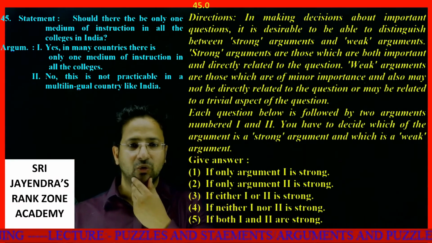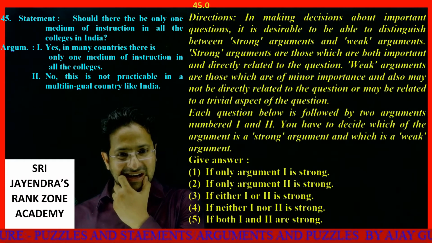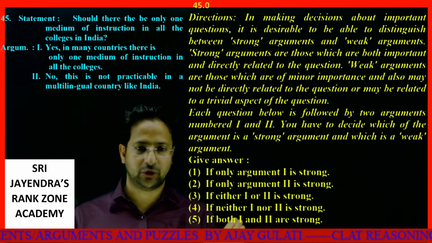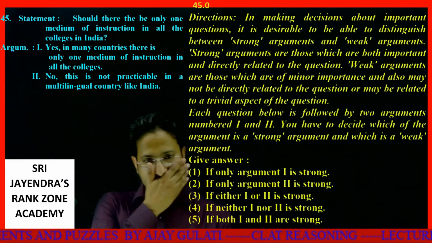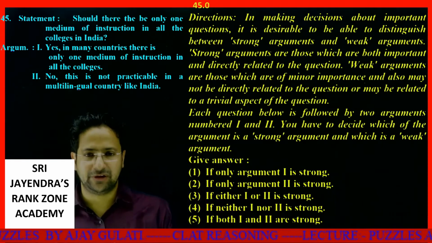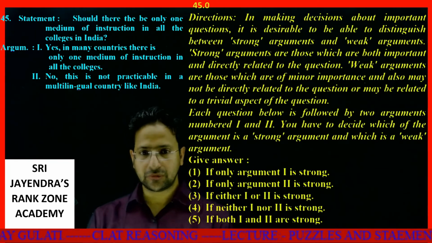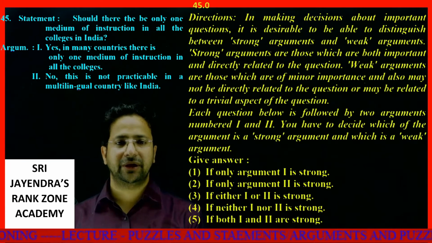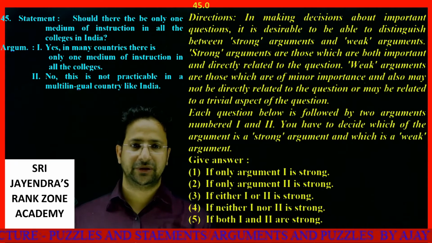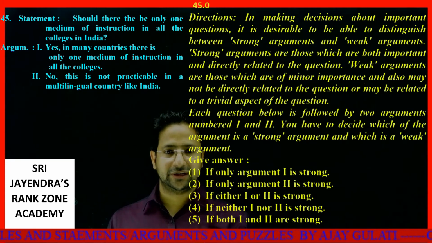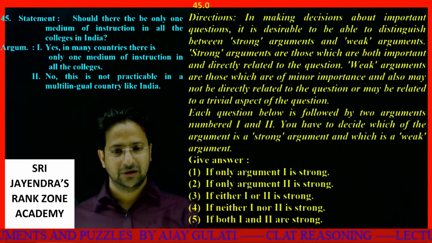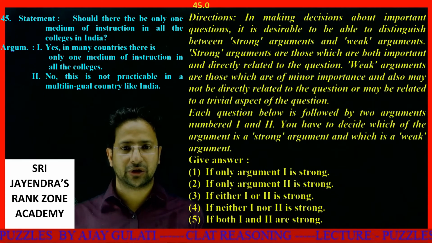Two, if only argument 2 is strong. Three, if either 1 or 2 is strong. Four, if neither 1 nor 2 is strong. And five, if both 1 and 2 are strong. Okay, this is like this. So the first question we have is: should there be only one medium of instruction in all the colleges? The question being asked is in all the colleges in India, should there be only one medium of instruction? That is, either we deal only in Hindi or we deal only in English.